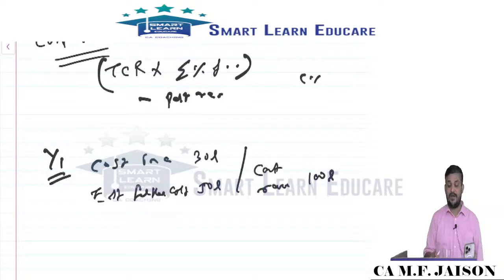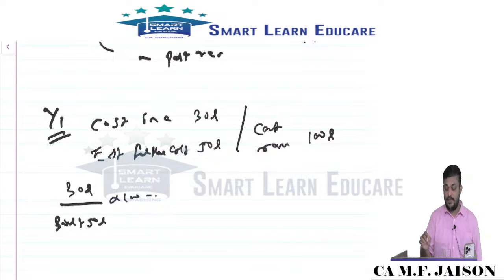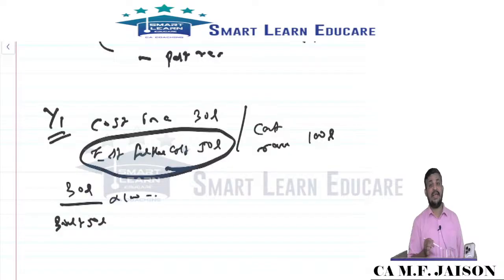What is the revenue and cost? What we will do first is find out the percentage. 30 lakhs by 30 plus 50. You should be careful now. I told you in the classroom, sometimes they will give estimated total cost, then the total cost you directly take in the denominator. If they give further cost, then 30 lakhs by 30 plus 50 will give you total cost.